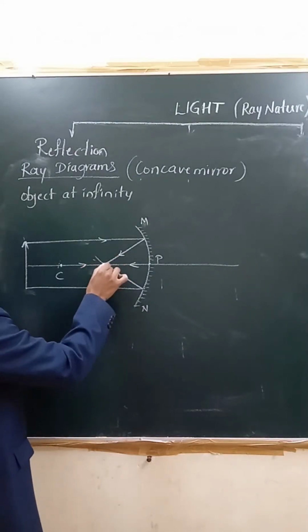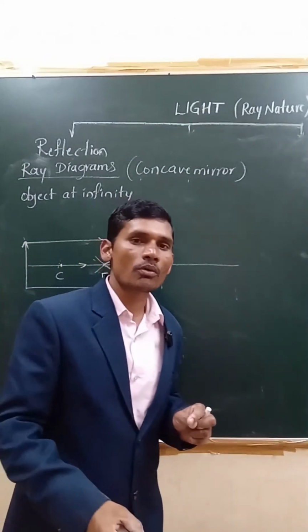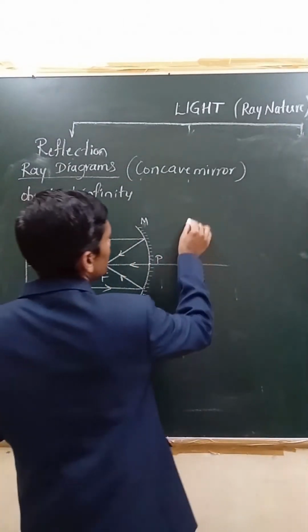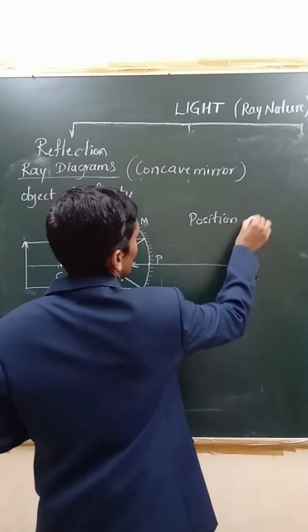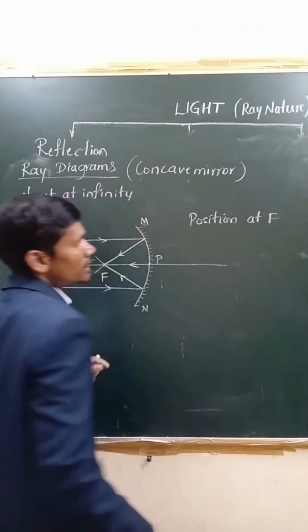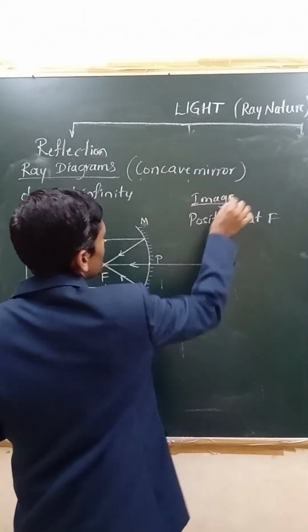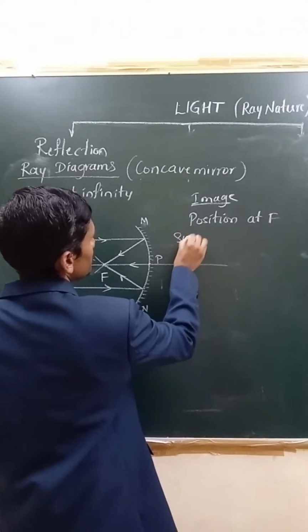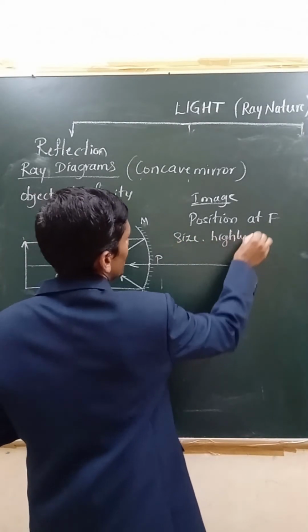Here then what we can say, at the principal focus, image is formed. If the image is formed at the principal focus, you have to say the position. Where is the position of the image? It is at F. Image is formed at F. Next, what is the size? Size is what? Highly diminished. Highly diminished.